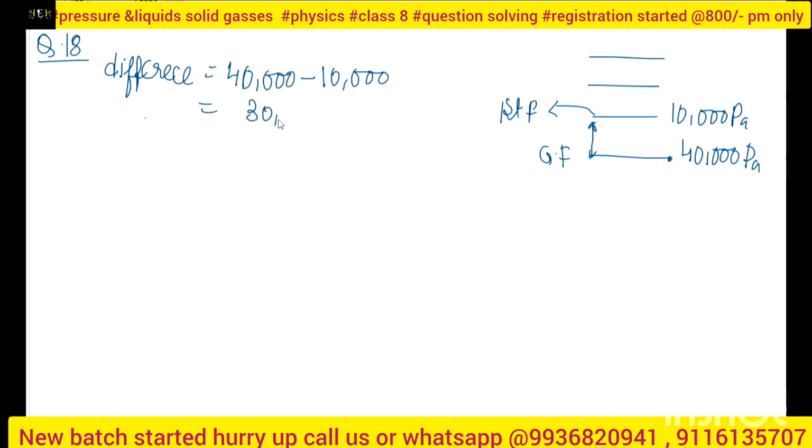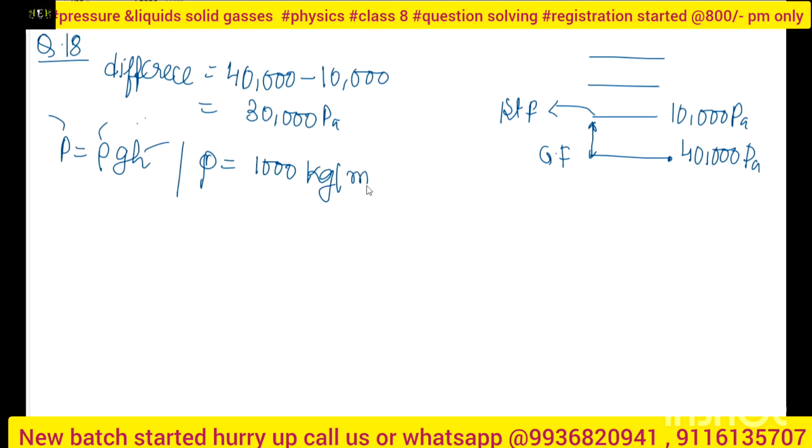It will be 30,000 Pascals, and we use this pressure in our formula, P is equal to rho gh. g is the acceleration due to gravity, h is the required height, rho is the density, and P is the pressure. I know the density is 1000 kg per meter cube. g, the acceleration due to gravity, I am taking as 10 meter per second square. P is my pressure, that is 30,000.